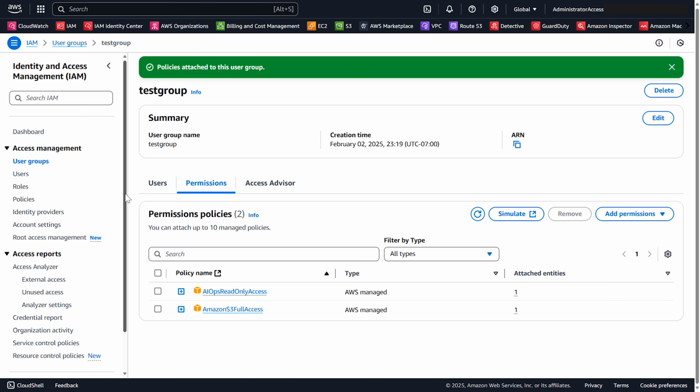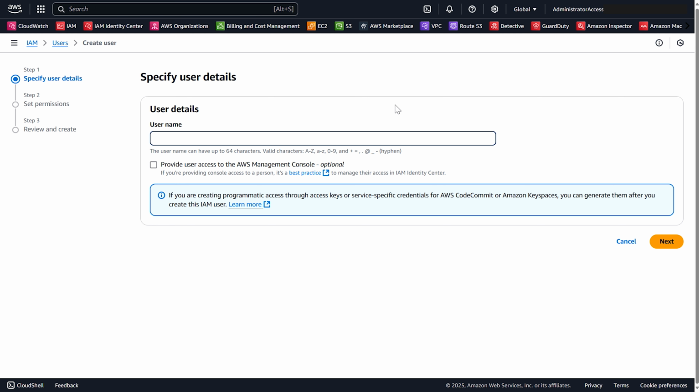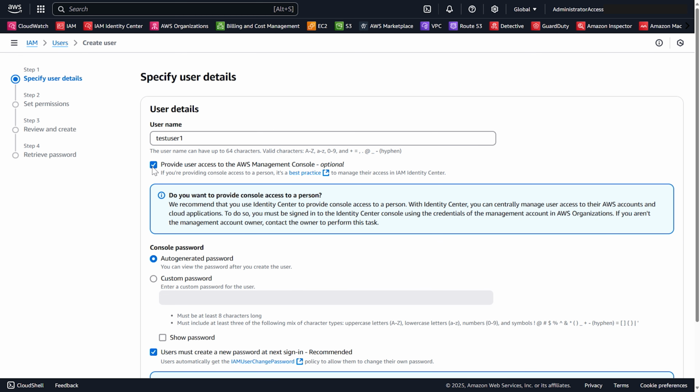Now let's go ahead and create a few users. So we're going to go here on the left, and we're going to select users. You can see in this account, we don't have any users currently. So we're going to select create user, and we need to give it a username. So we're going to call this test user 1, and we're going to select provide user access to the AWS management console, which is logging into the actual GUI on the web browser.